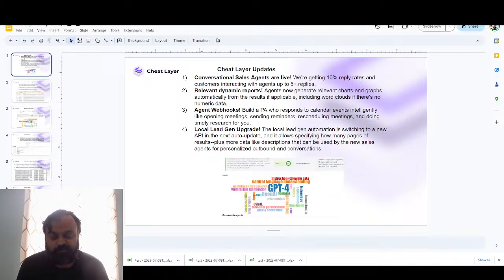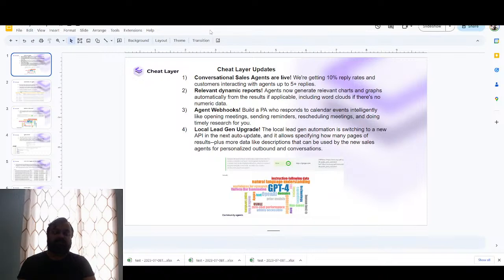And then the other significant update this week is the feedback we got after releasing the sales agent was a lot of users need lead generation or leads. And so you can get these from databases like Apollo.io that have 200 million emails, but you still need some context for generating personalized messages. And so in order to get that, we're going to be releasing agents to get that context, including from Apollo.io and other things like Outreach.